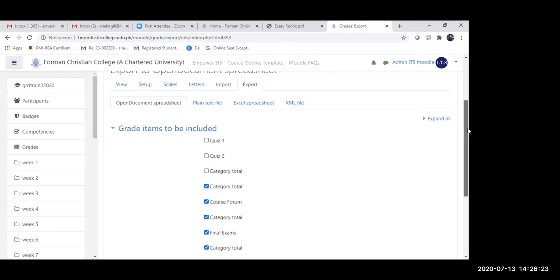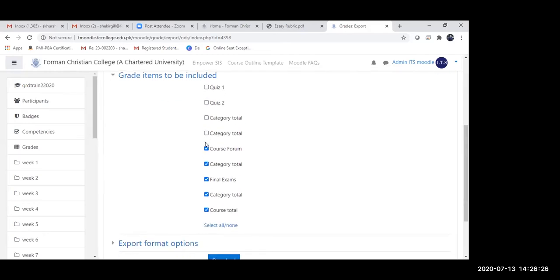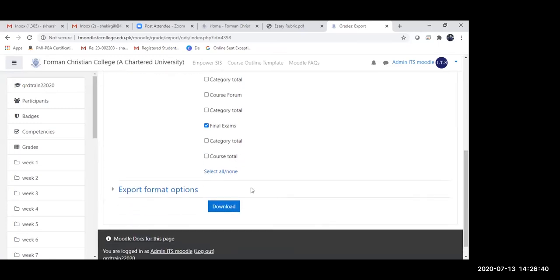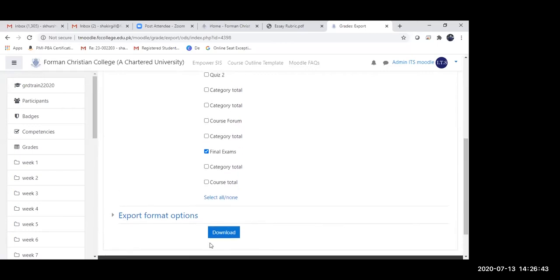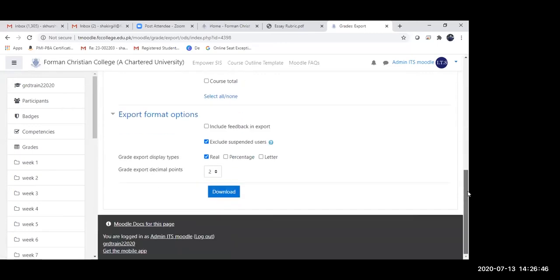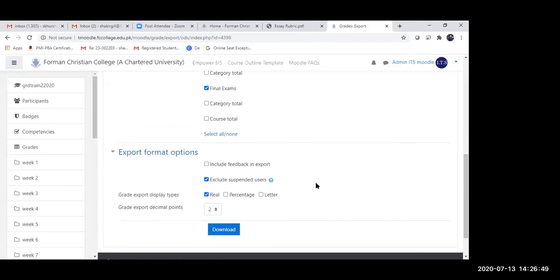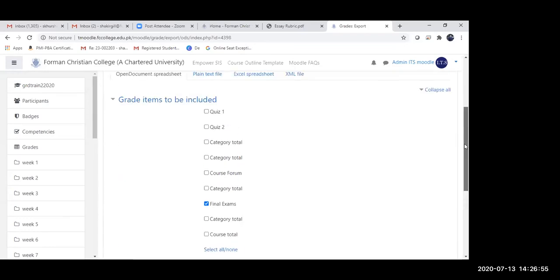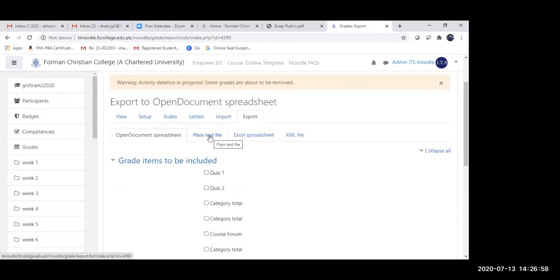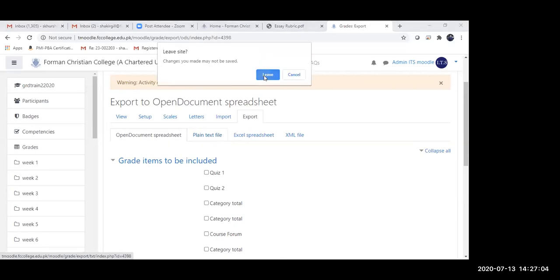So in the export, what I actually need is only the final exam, because this is something that we are going to be uploading into Moodle. So in my export, I only need exam. If I go to the export format options, I can just leave it that way. I don't need to do anything over here. But I need to select plain text file for that. So make sure that you're on a plain text file when you're exporting this sheet.